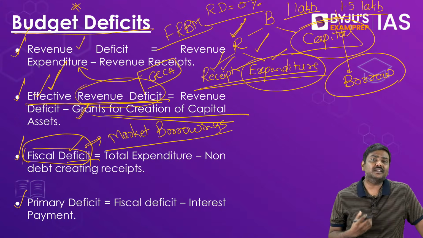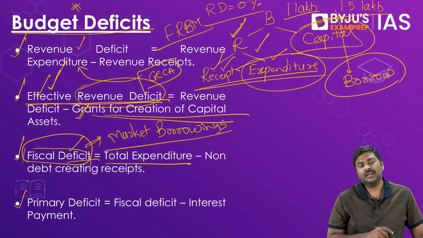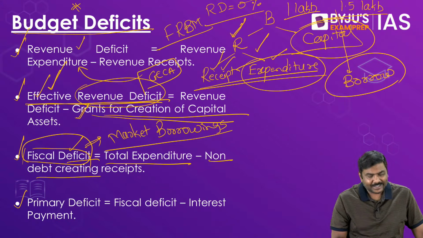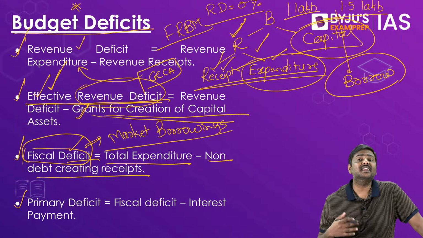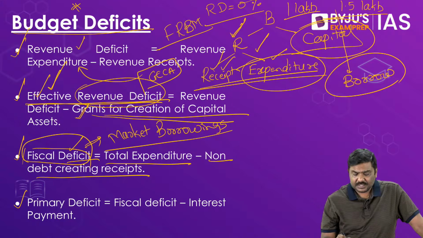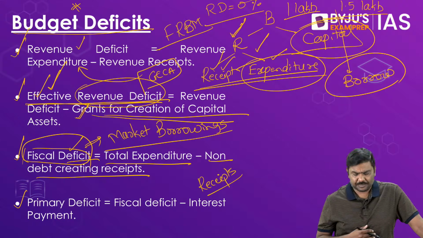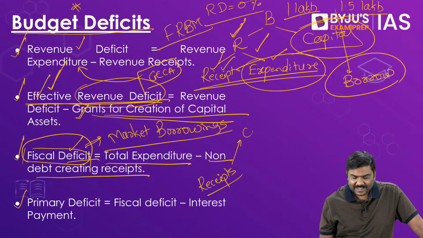But how do I write it? How do I put it in formula form? The total expenditure of the government minus the non-debt creating receipts, NDCR. Non-debt creating receipts, meaning what? Have a look at this. The receipts are of two types. One receipt is a capital receipt and the second one is revenue receipt.